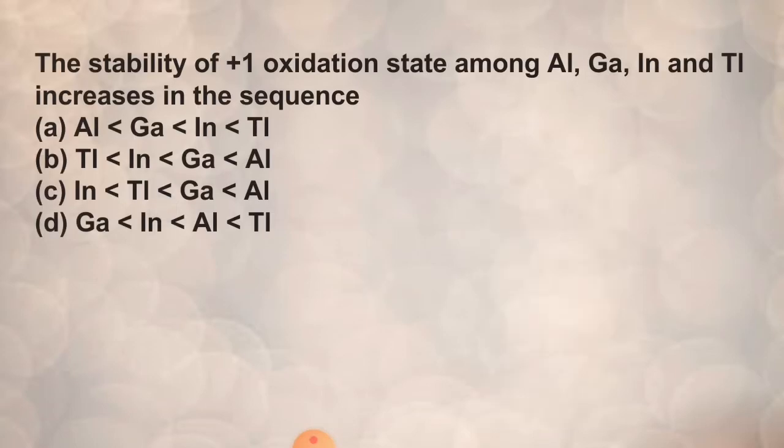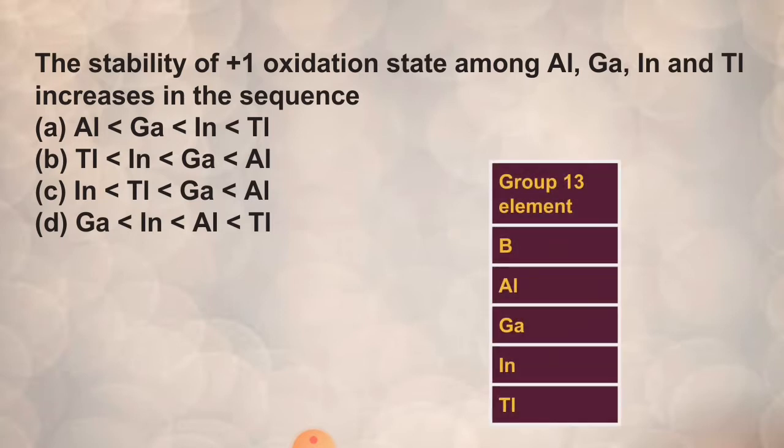Let's start the session. The first question is: the stability of +1 oxidation state among aluminum, gallium, indium, and thallium increases in the sequence. Before you identify the answer, you have to know the group, right? So these elements belong to group 13. If the oxidation state is +3, then it decreases down the group. Here they have given oxidation state +1, so it will increase down the group.